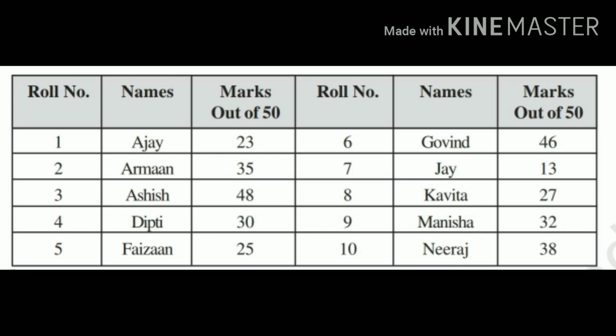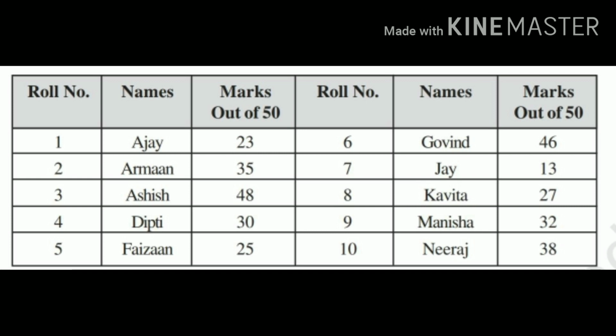here in this arrangement the 10 marks are arranged with their roll number, their name and their marks out of 50 in a test of mathematics. Roll number 1, named Ajay, got 23 marks out of 50.